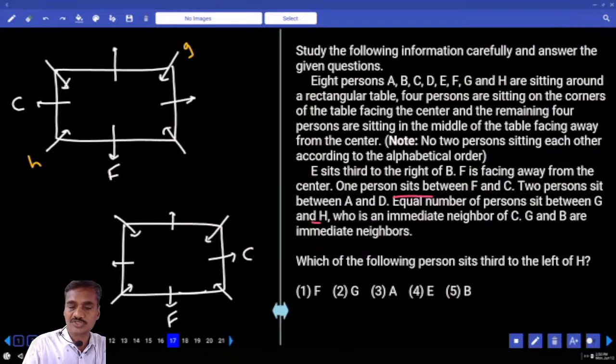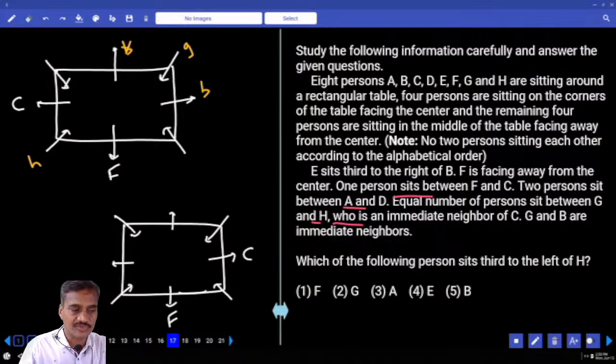E sits to the right of B, there are two persons between A and D, and H is an immediate neighbor of C. G and B are immediate neighbors. As G and B are immediate neighbors, can we have B at this place? If B is here, E sitting to the right of B is not possible, isn't it? Hence this case is ruled out.